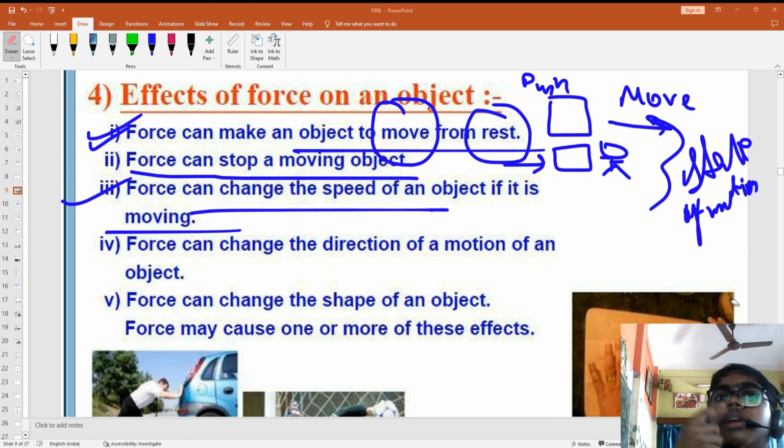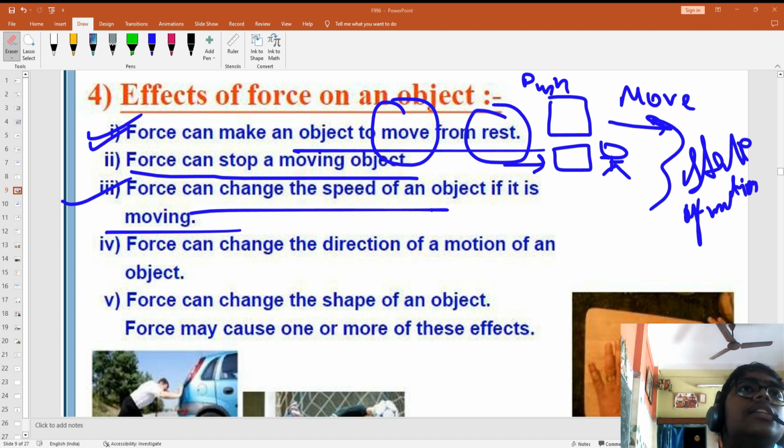Have you played with a spinning wheel, a spinner? When the spinner is rotating and you put your hand on it and push, it will become slow. So the speed of the object can also be changed, right? A bowler throws and you hit with the bat, and it goes very far. The speed is being changed by these things.